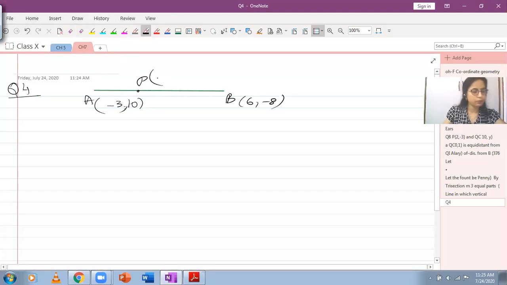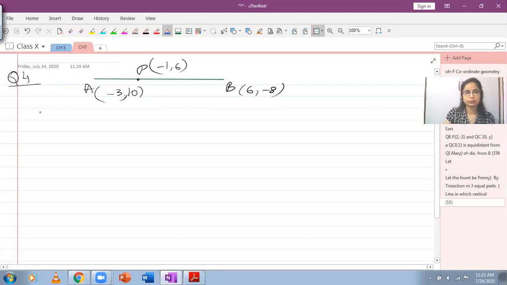The coordinates of P are -1, 6. So the first thing we want to do is assume the ratio. The ratio for these two parts is m1 : m2.